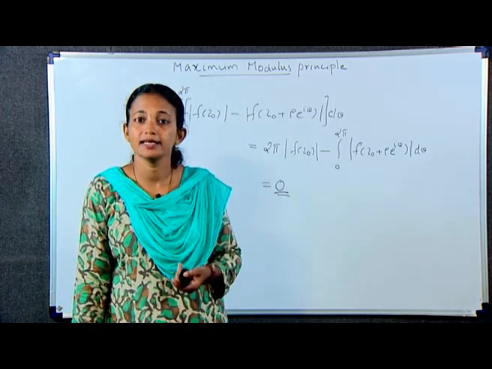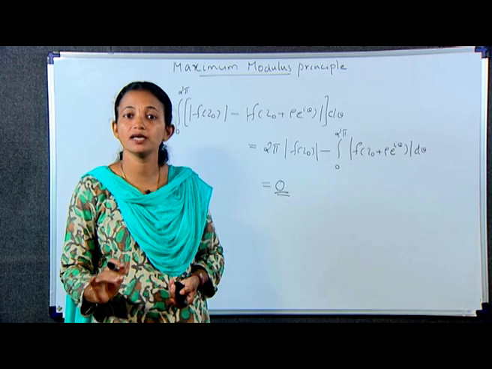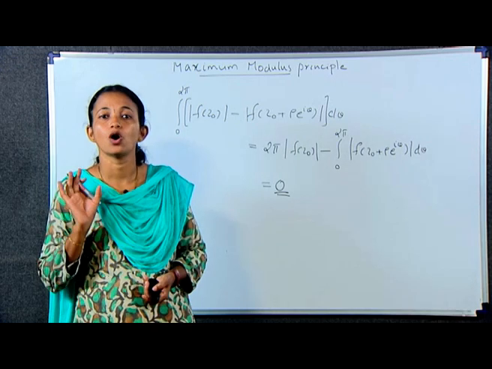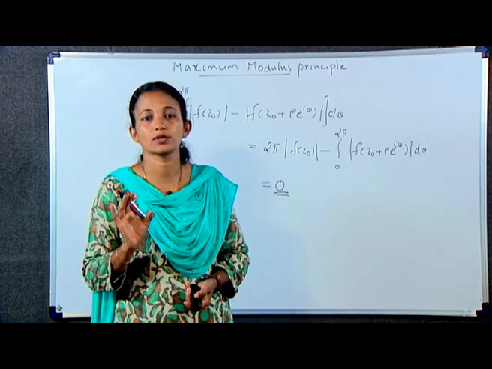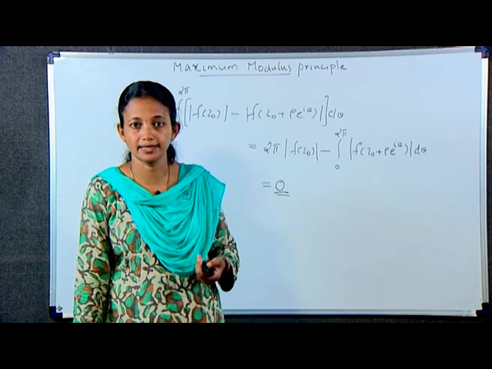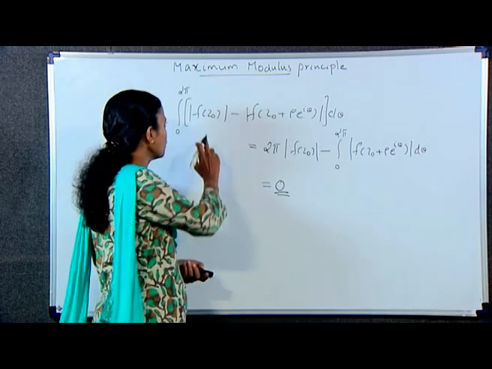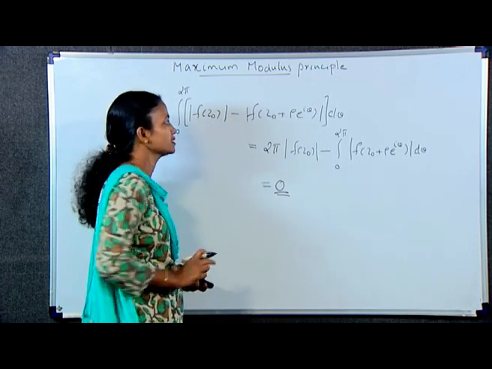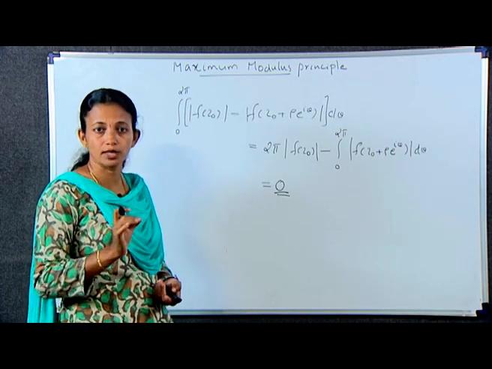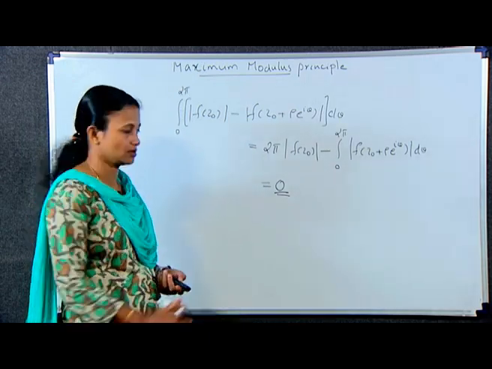The integrand in this last integral is continuous in the variable theta, and from inequality 3 it follows that the integrand is greater than or equal to 0 on the entire interval 0 less than or equal to theta less than or equal to 2 pi. Then, since the value of the integral is 0, the integrand must be identically equal to 0. That is, modulus of f of z naught minus modulus of f of z naught plus rho e raised to i theta is equal to 0. Hence, modulus of f of z naught plus rho e raised to i theta is equal to modulus of f of z naught.